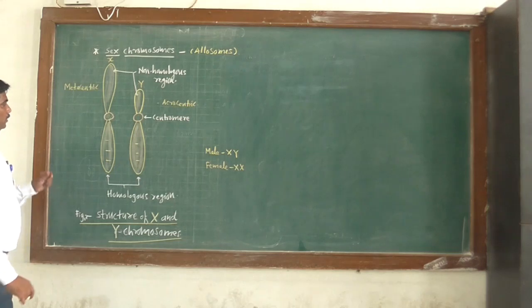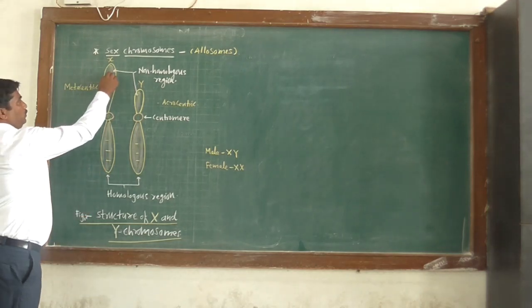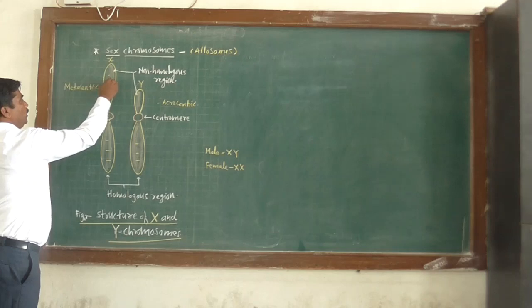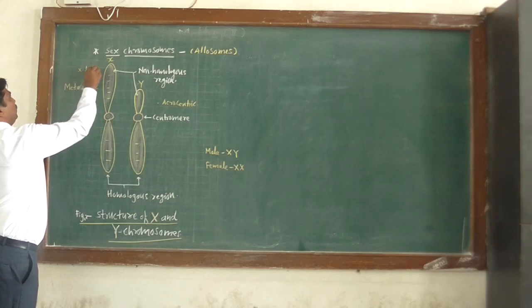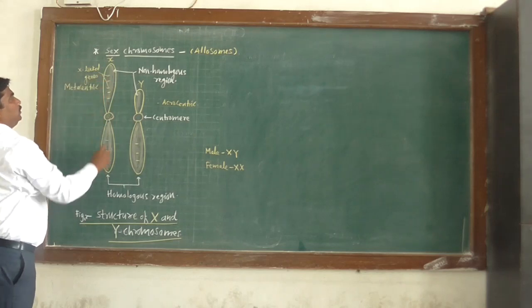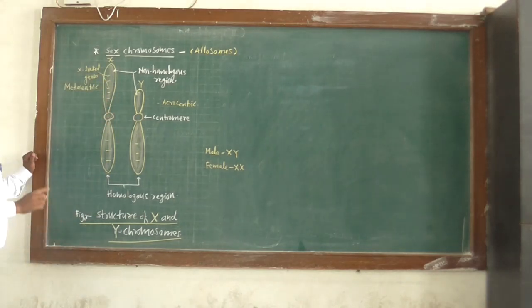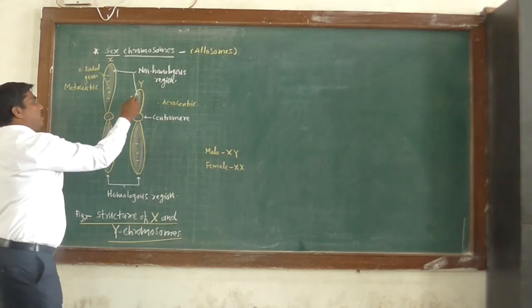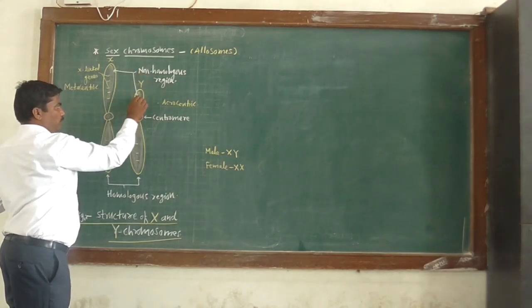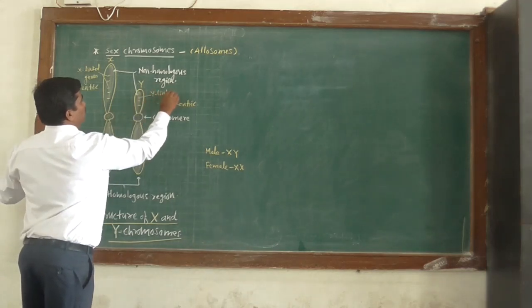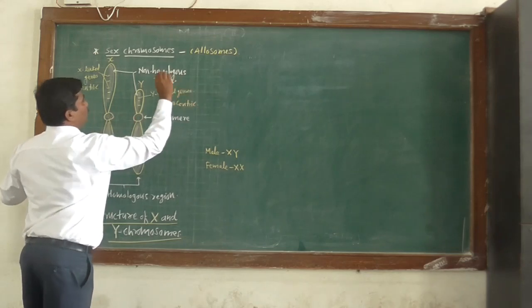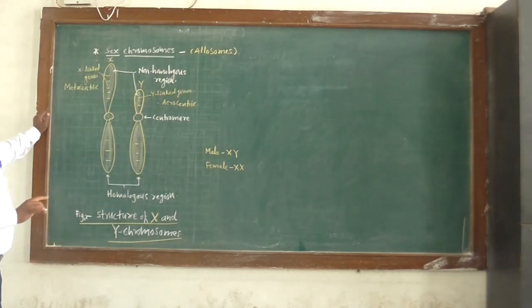Okay. Then, the non-homologous region of the X chromosome contains X-linked genes. So the X-linked genes are present on the non-homologous region of the X chromosome. The non-homologous region of the Y chromosome contains Y-linked genes. They are responsible for X-linked and Y-linked inheritance.